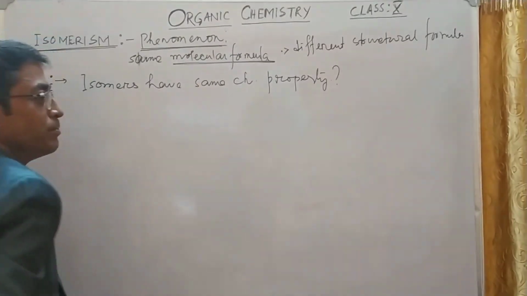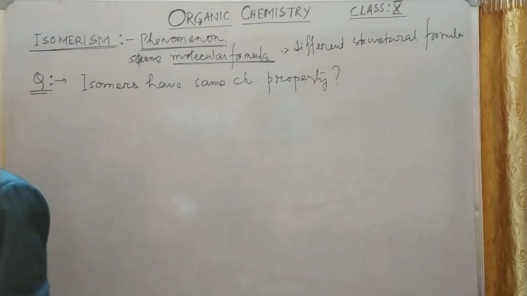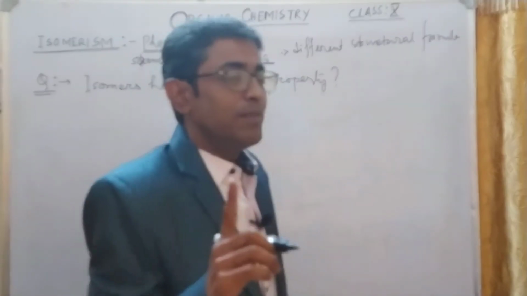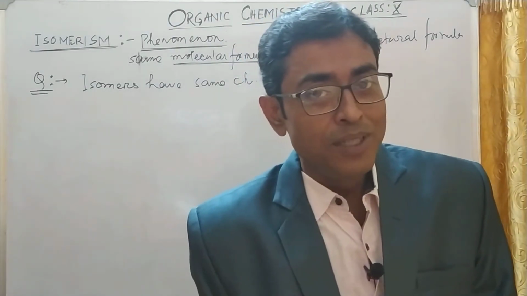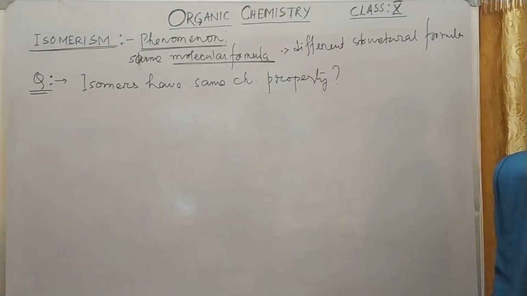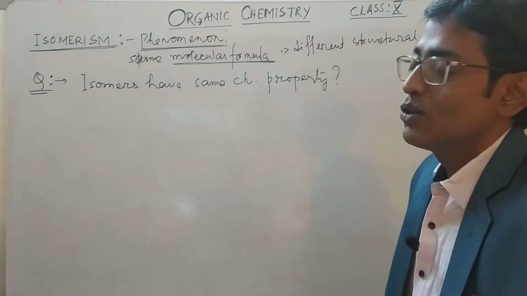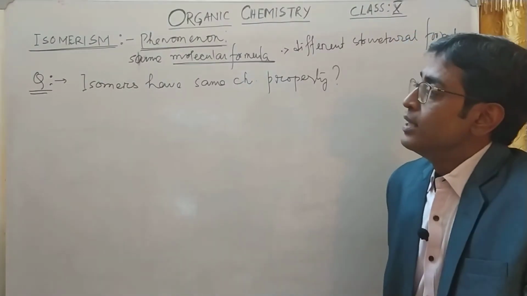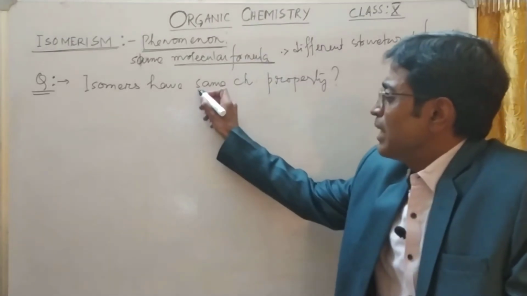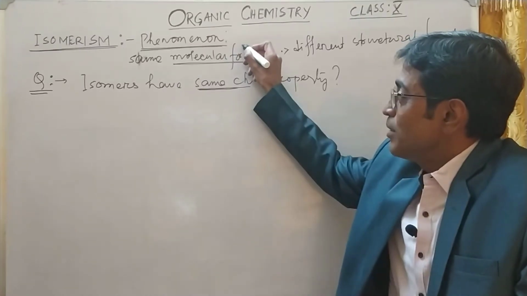And remember, this is the trick. The molecular formula is the same. Say I am taking one compound. Molecular formula means the number of atoms is the same, so the electronic configurations are the same. Remember that these isomers belong to the same molecular formula. We will have the homologous series after this only. So first let us understand isomers. Isomers have the same chemical property. Why? They have the same chemical formula.